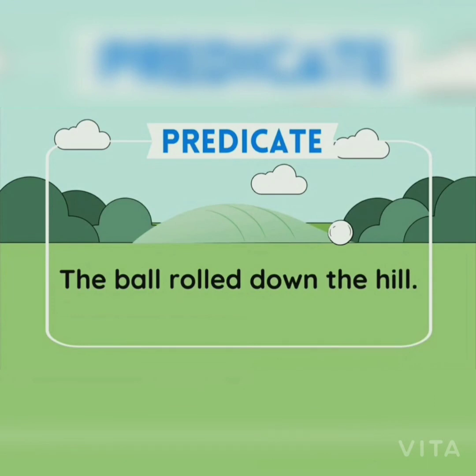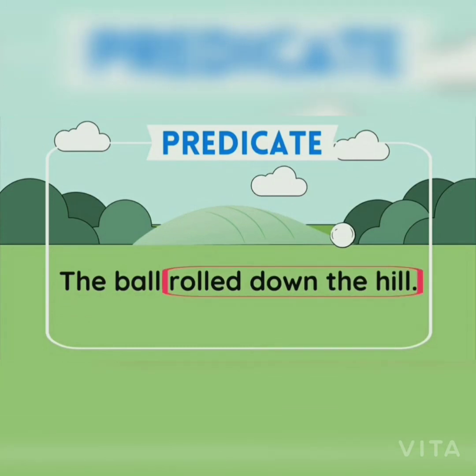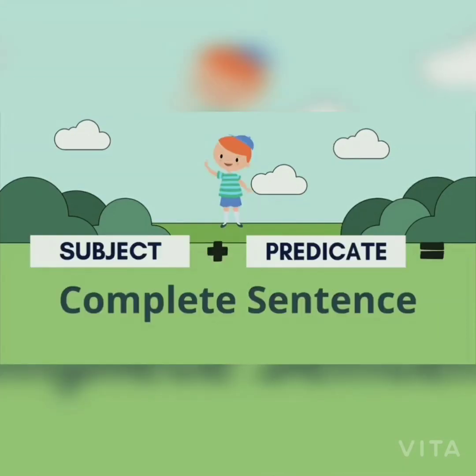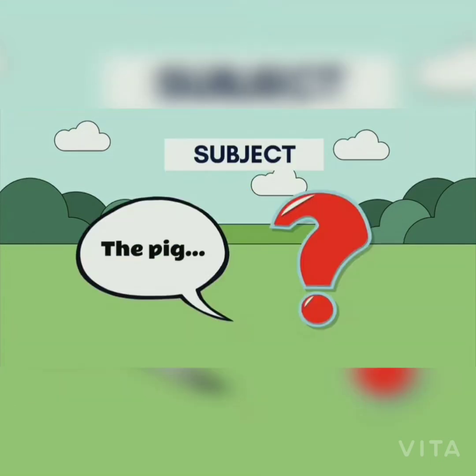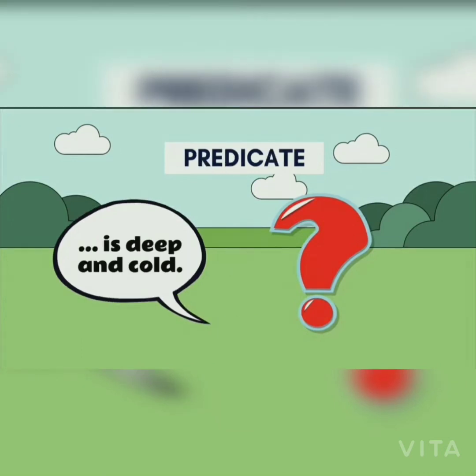Let's look at another example. The ball rolled down the hill. What's the predicate in this sentence? Correct. Rolled down the hill is the predicate because it tells what the ball did. Remember, you need both the subject and the predicate to form a complete, meaningful sentence. If you have only one part, it is not a complete thought.